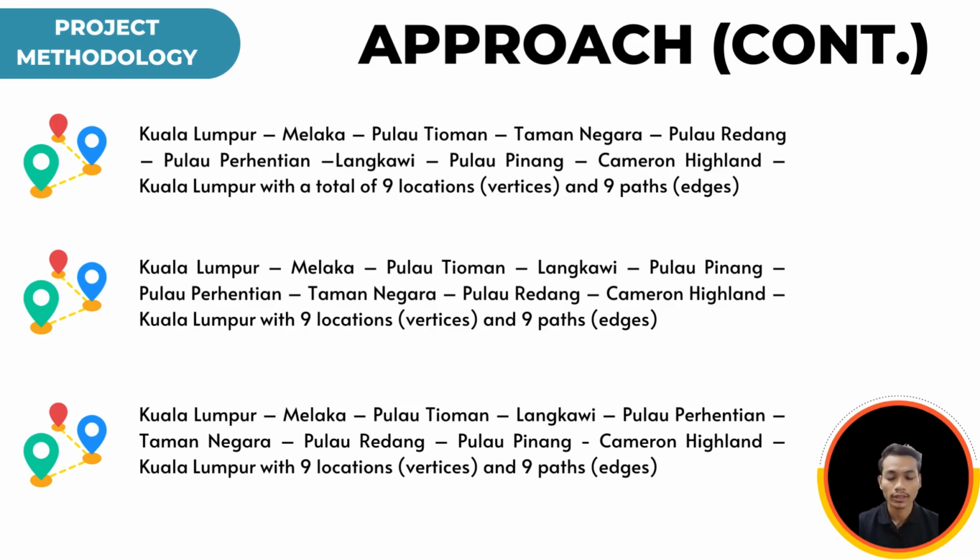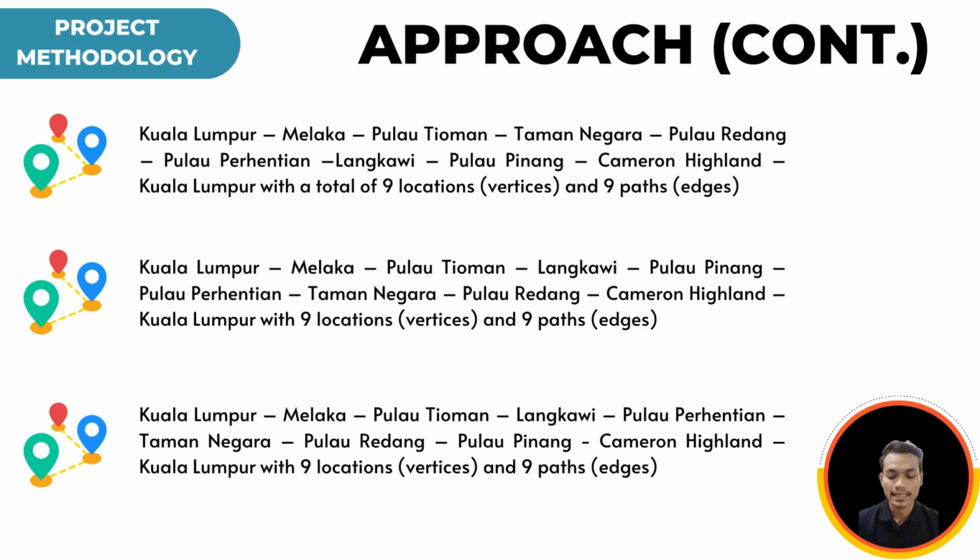Because we have 9 locations, the vertices and also the edges must be the same amount as the locations, which is a total of 9 also. So for the first possible road, we have a total of 9 location vertices and also 9 paths or edges. Second, the second possible road has 9 location vertices and also 9 path edges. And the last possible road has the same amount, 9 location vertices and 9 paths.